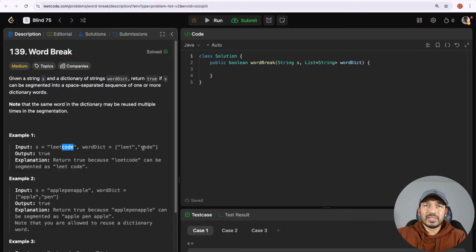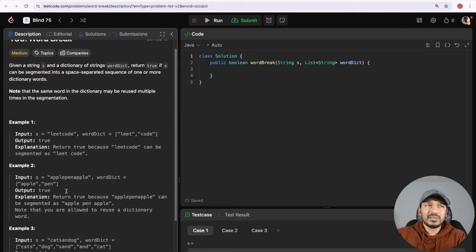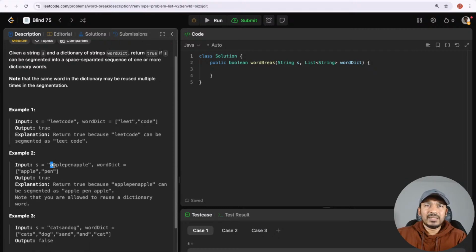Like for the code also, can we find something in the same way here? For this example, we will iterate to apple, and once we find one word apple, the next sub problem will be: can we solve it to pen apple, can we make those using the segments of the words found in this dictionary? So that's how we will solve it.